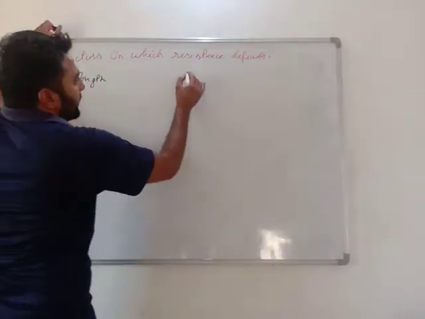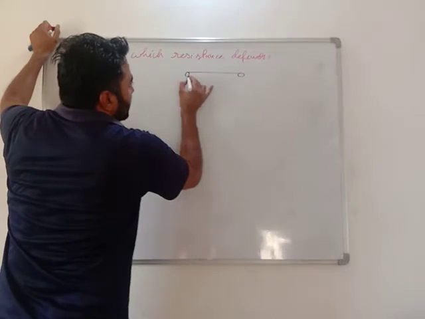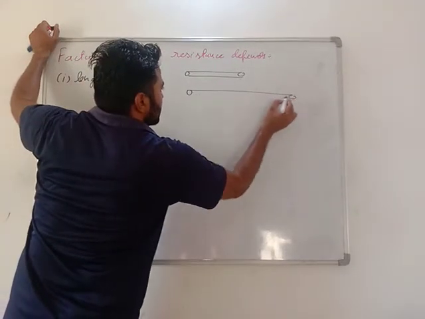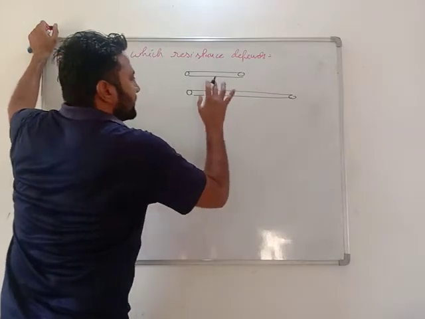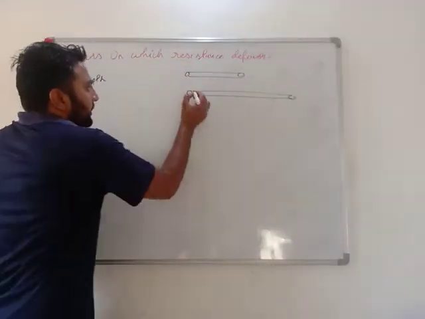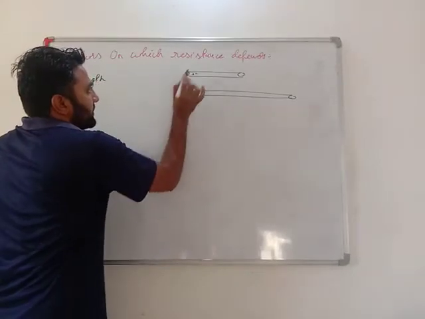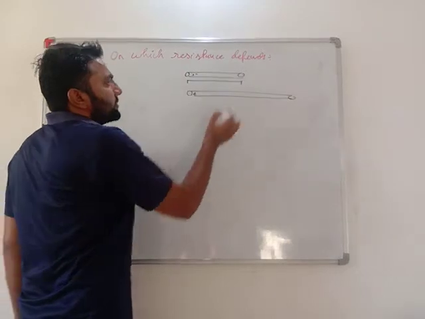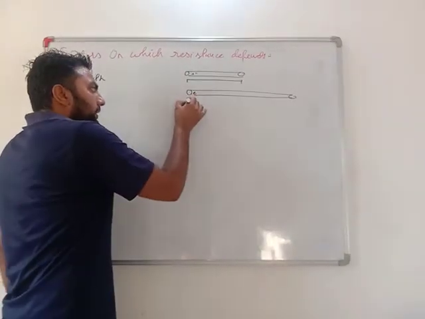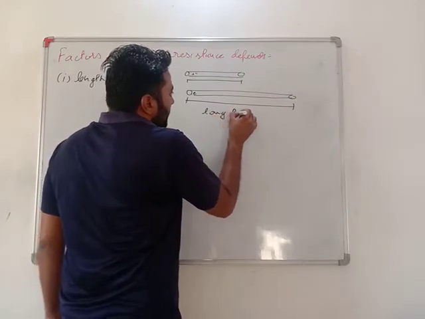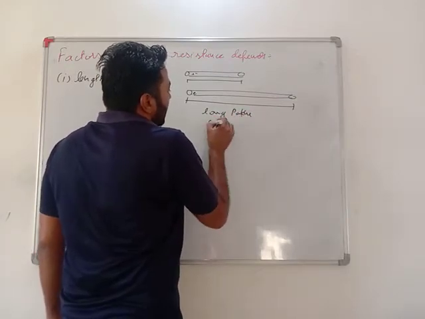Let's see how. If this is a conductor of length L and this is a conductor of the same material of length 10 centimeter. This is an electron, this is an electron. In this short length, it has to travel only this much path. In this conductor, it has to travel a long, or we can say large, path.